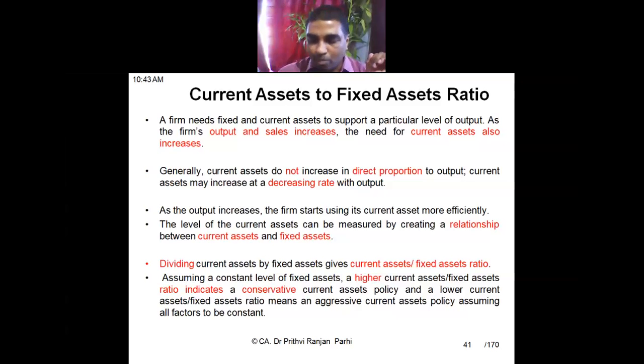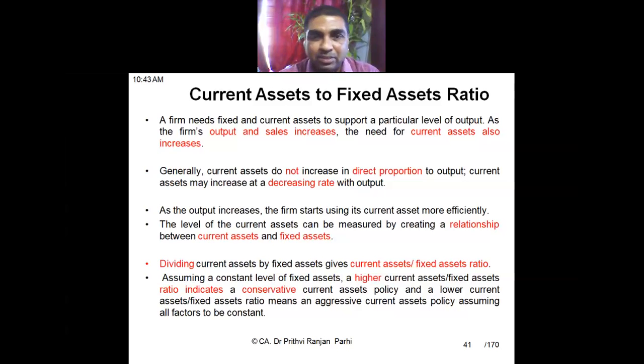Sir, can you give an example? Example is, let us say, sales increased 10%, the requirement of current assets may increase by 8%. Let's say sales increase 20%, the requirement of current assets may increase by 15%. That means the rate of increase will decrease. First it increases, let us say 8%, then it will be less than that. It will show a kind of downward trend. Have you understood? Yes, sir.